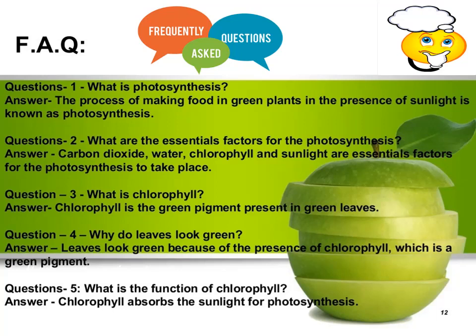Question number 4. Why do leaves look green? Leaves look green because of the presence of chlorophyll, which is a green pigment. Question number 5. What is the function of chlorophyll? Chlorophyll absorbs the sunlight for photosynthesis.